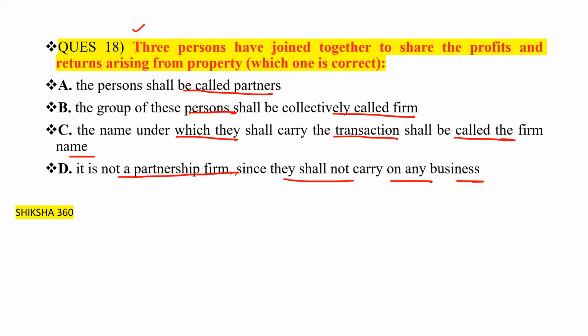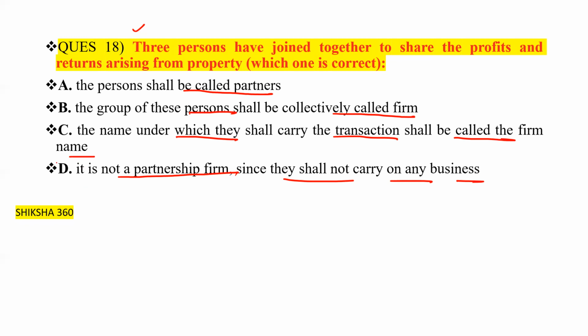Three persons have joined together to share the profits and the returns arising from the property. What we want to say is that they are purchasing the property, but from that property they are not doing any business. For example, they are not opening any restaurant or resort there, or any other work. So if they are not carrying on any business from that property, it will not be considered a partnership.